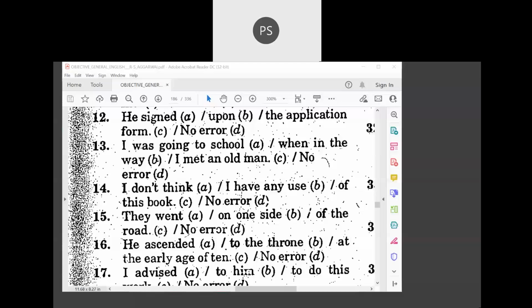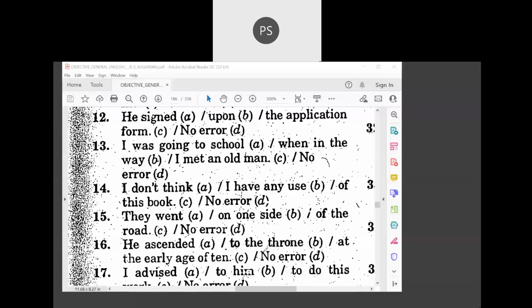Okay, so what is the error there? Yes, boys, are you able to hear me? No error. You are right, no error there. There's no error because, can you just see here? Okay, we'll move on to the next.